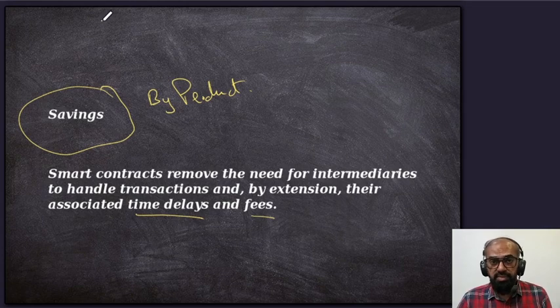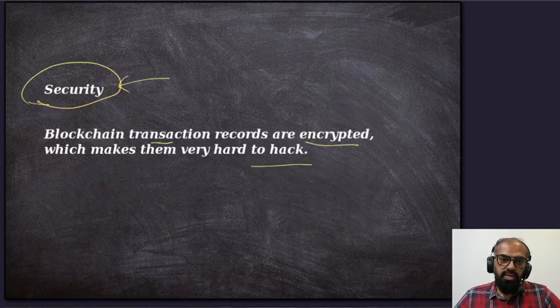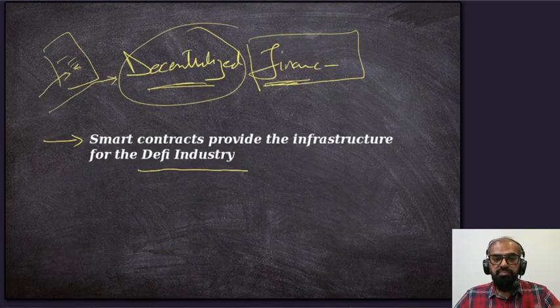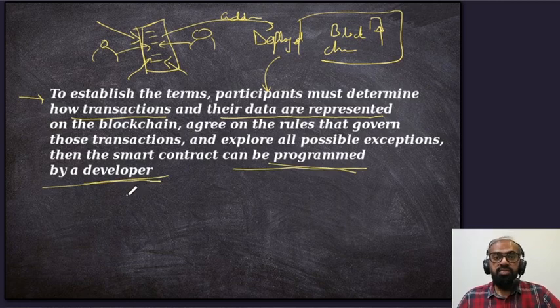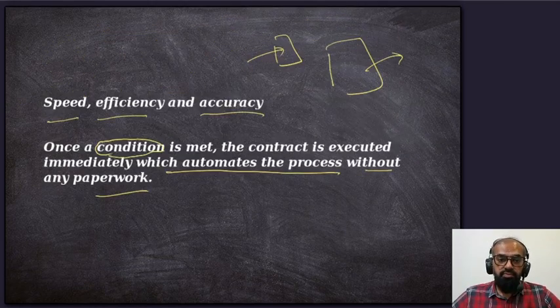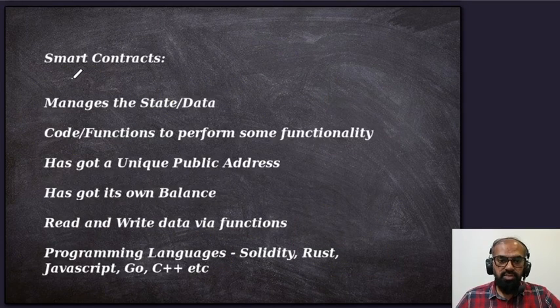So there is no third party, so there are no fees involved, there are no time delays involved. So that's a byproduct. Having said that, regarding the smart contract, these are the principles on which smart contracts work. But like I said, the smart contract has to be programmed by a developer. So that's where we need to move on, and that's where programming occurs. We will be discussing this further on.